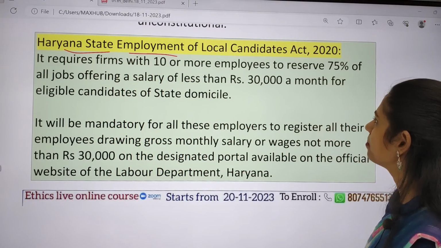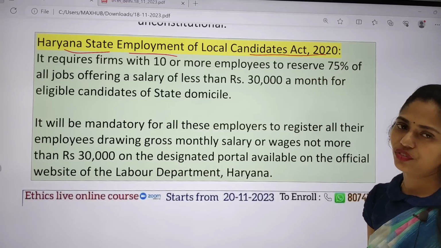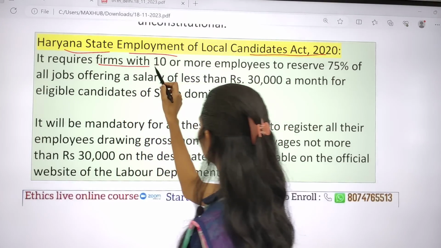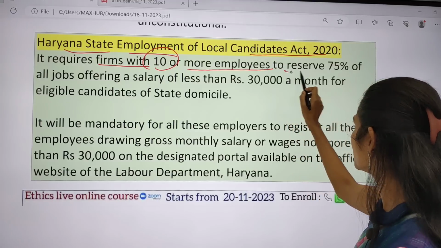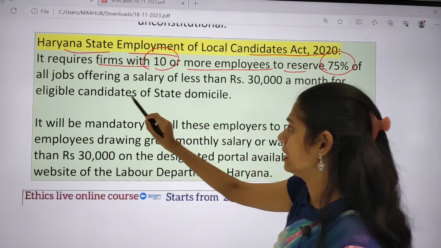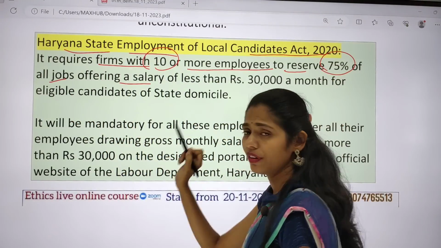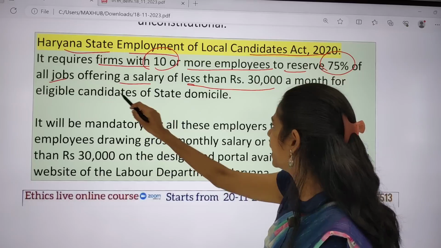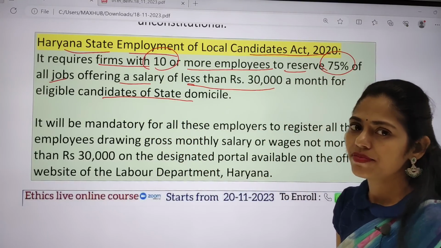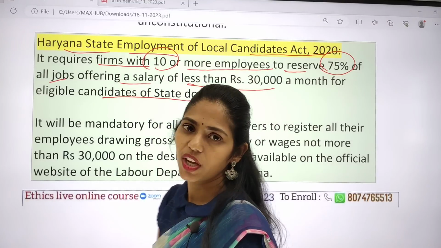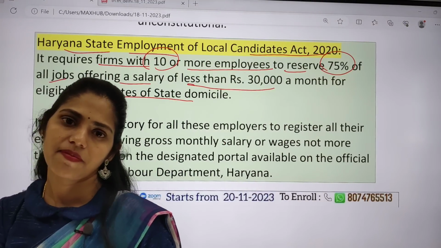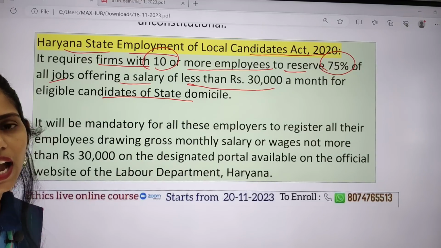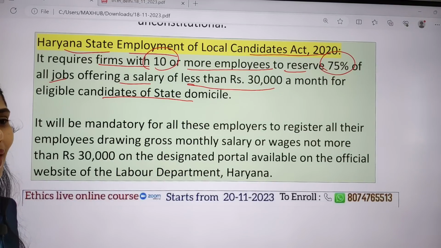Haryana State Employment of Local Candidates Act of 2020. It requires firms with 10 or more employees to reserve 75% of all jobs offering a salary of less than 30,000 per month for eligible candidates of state domicile. Domicile means nothing but the place where you have been living for the last 6 months. So if you belong to Haryana, then you get the job in the private sector,